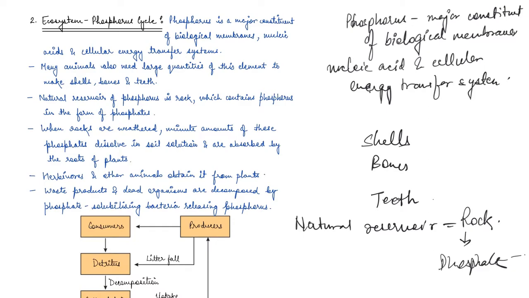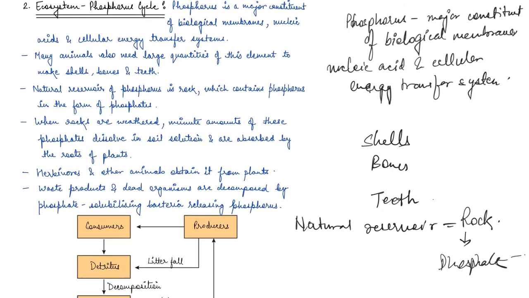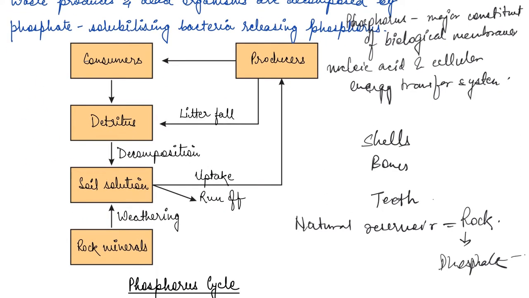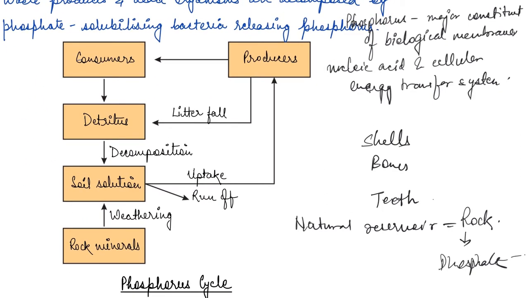Then let's see how this phosphorus cycle is happening through this particular flow chart. So here we have producers. Producers are basically plants, right?